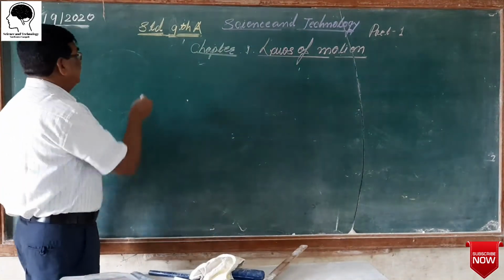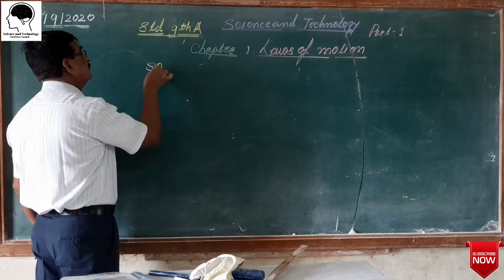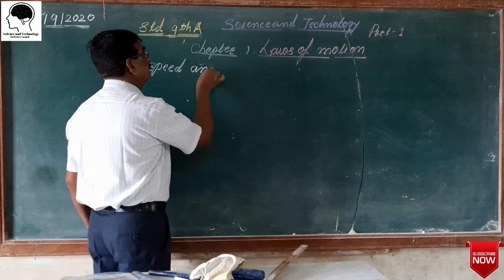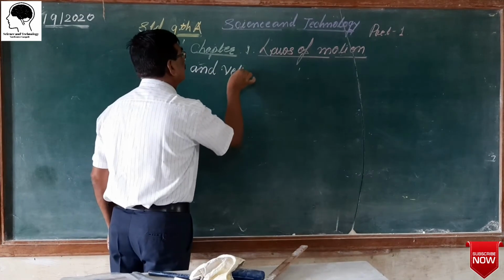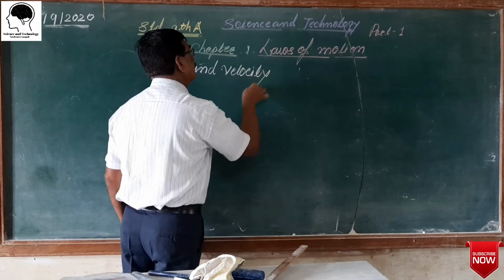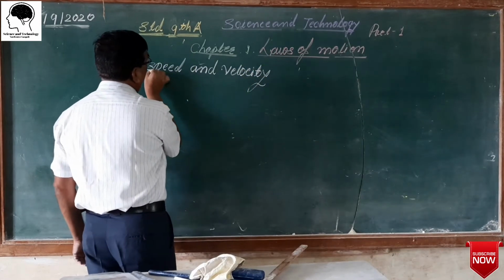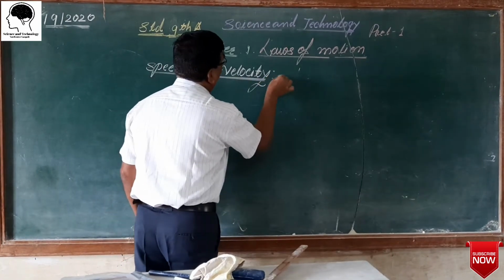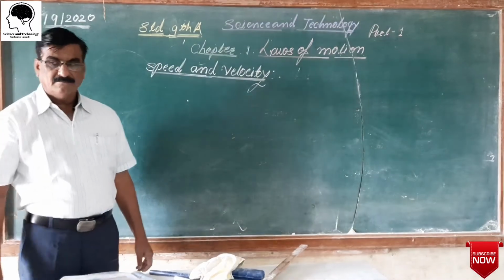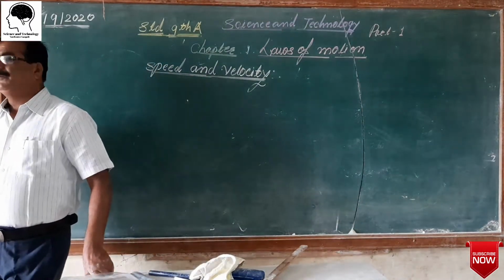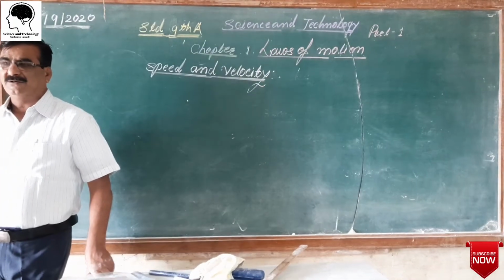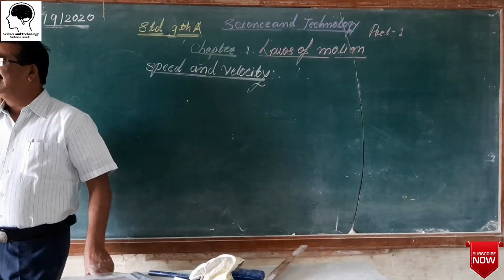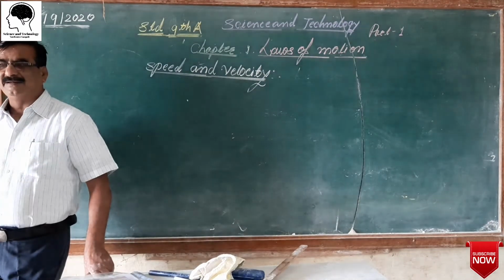Speed and velocity. Generally, we use speed and velocity as the same word, like mass and weight.